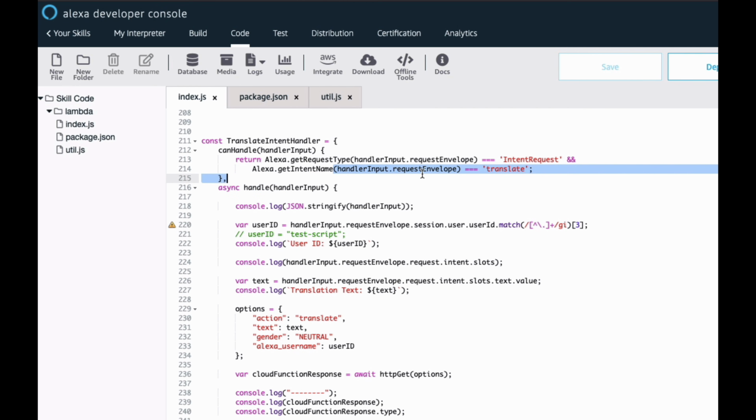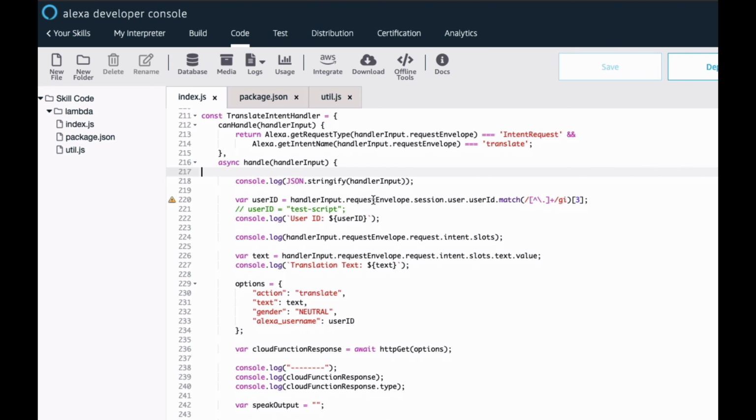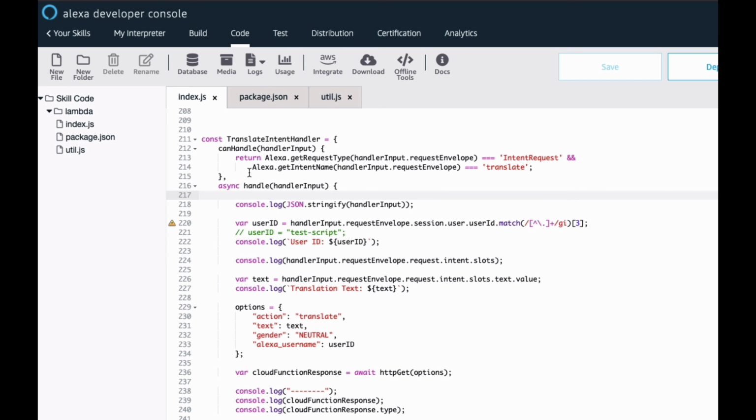You say, is the intent name what I think it is? Is it the change language intent? If it is, then run that function. And then I just gave everything legible names here so that we can map everything in an intuitive way. So each intent has, I think, two functions. One is the can handle, which gets evaluated to determine if we should run the handler.